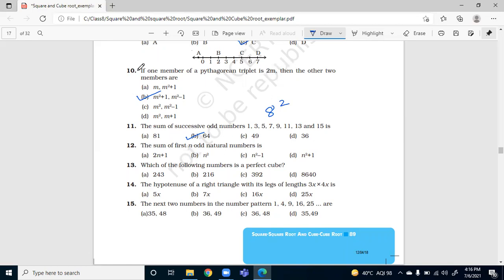Excellent. So you have to count the number of odd numbers. Okay, so if there are 8 terms, then 8 square will make 64. Okay. So let's proceed to 12th one. The sum of first n odd natural number is.